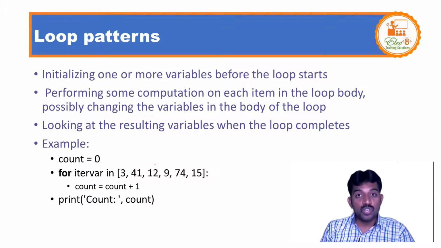If you want to count the values, you simply use count equal to 0, and every time the loop runs, the count increases. How many times does the loop come to this point? First it takes 3, 41, 12, 9, 71, 15, so the count value is 1, 2, 3, 4, 5, 6. It means 6 is the output. Is this clear? You want to print the count of the values.